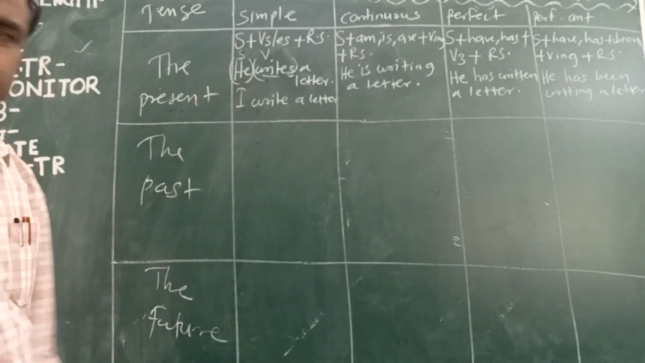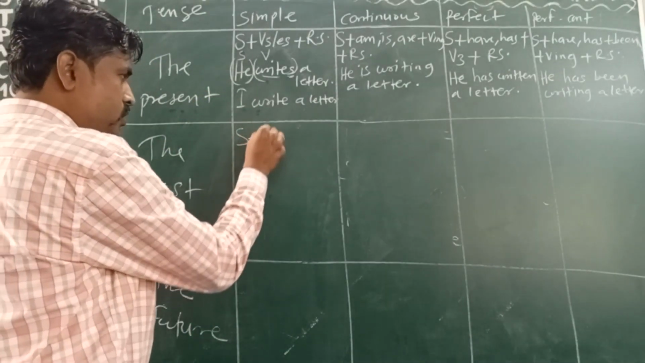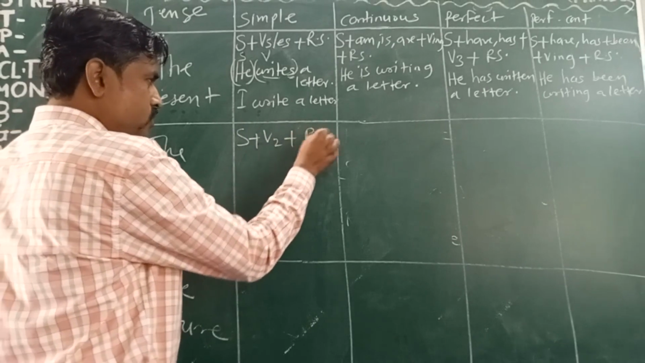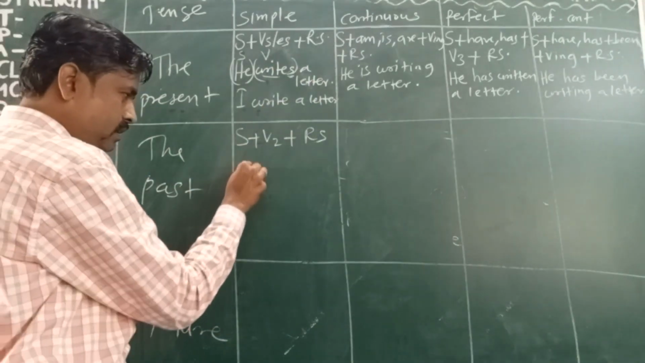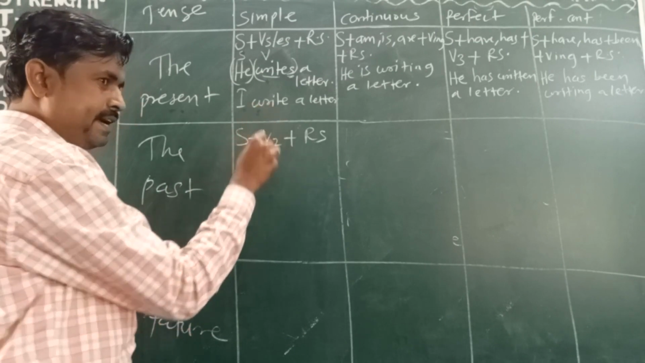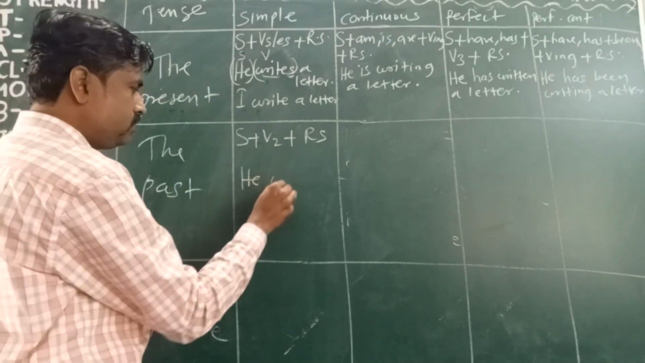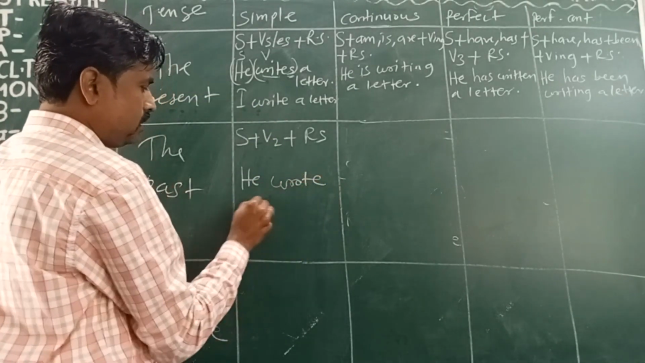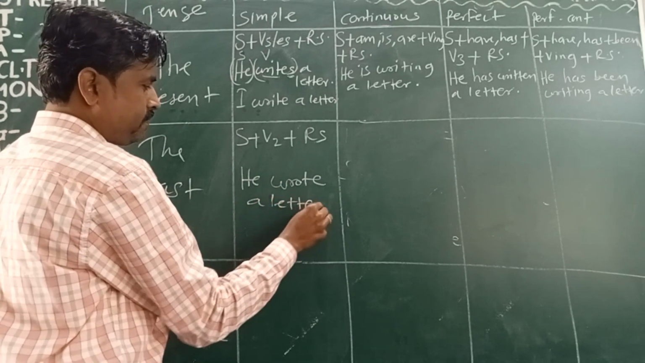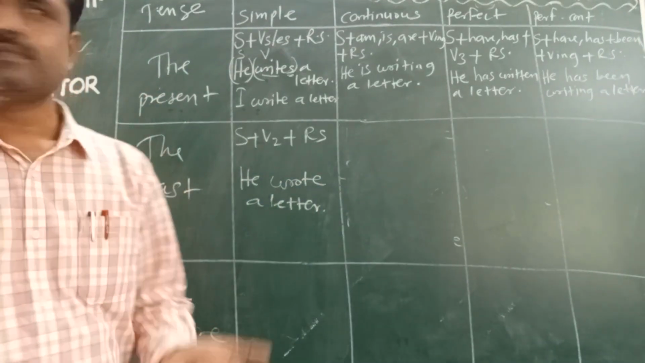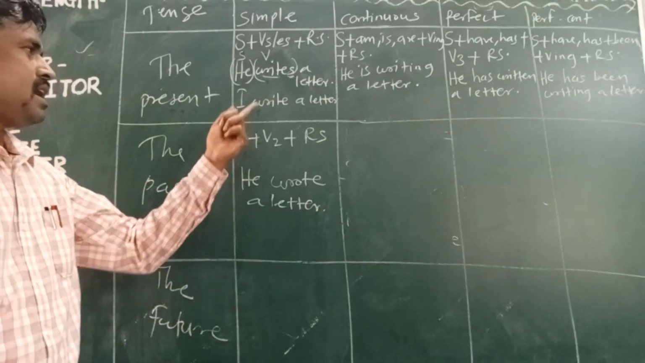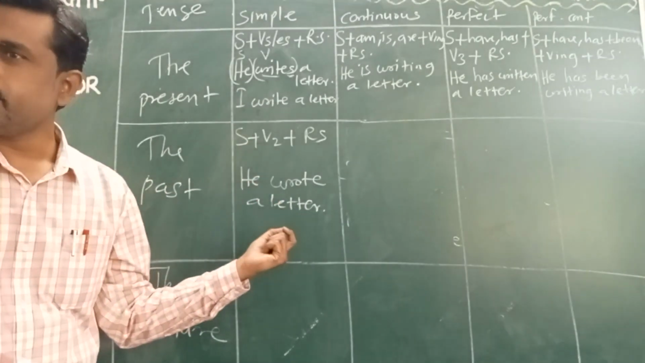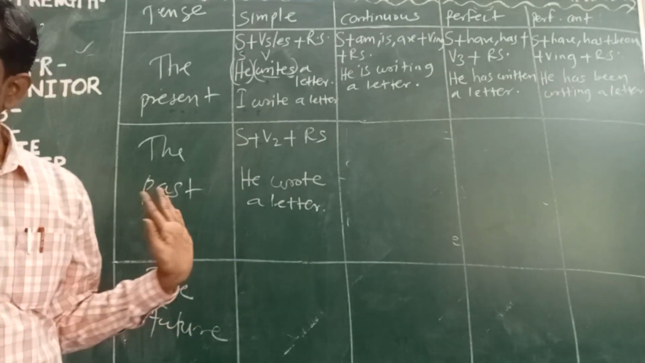Now past simple. Formula: subject plus V2 plus rest of the sentence. This sentence, how can I write here? He wrote. Very good. He wrote a letter. I wrote a letter. Correct. This is the past simple.